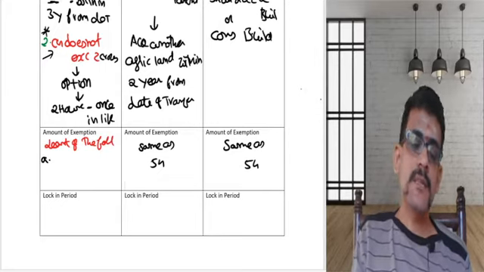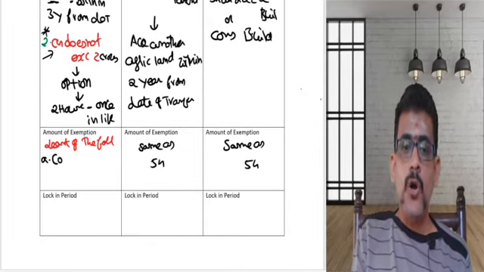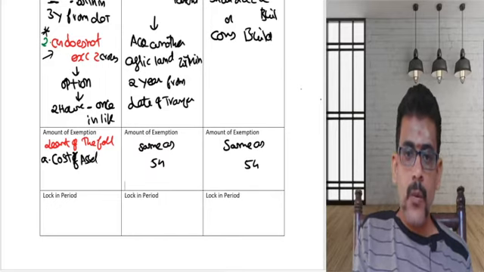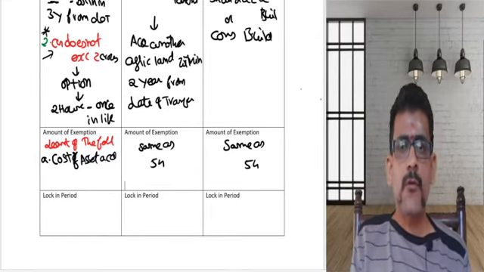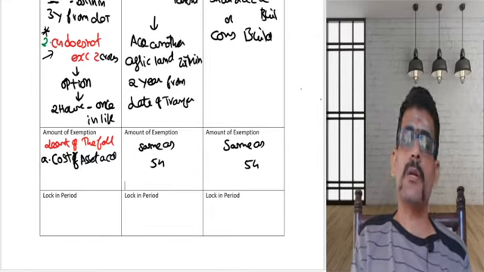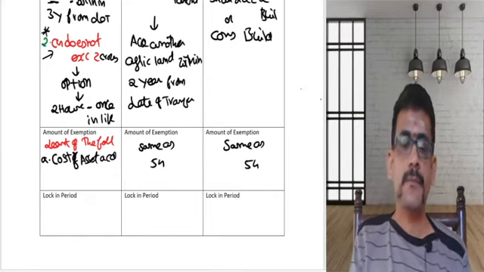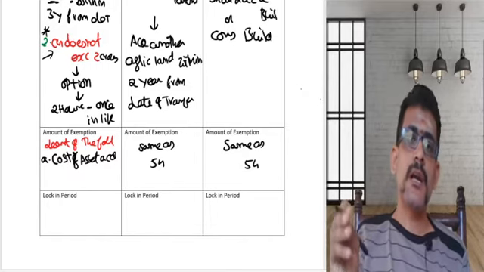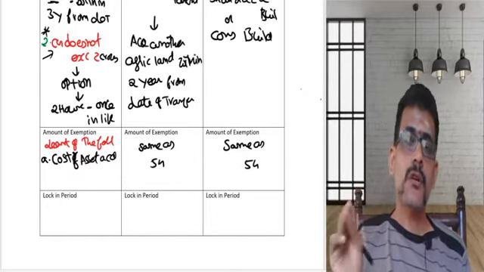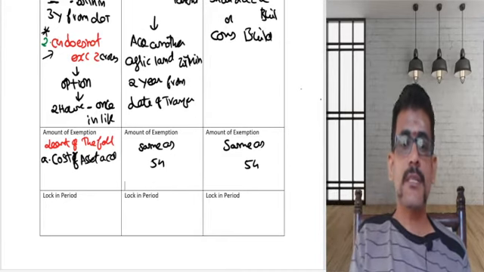Point number 1 is the cost of asset acquired. In the case of section 54, the cost of the residential house property. In the case of section 54B, the cost of the agricultural land acquired. In the case of 54D, the cost of the new industrial undertaking and the cost of the new land and new building for the industrial undertaking. So that is the first thing.